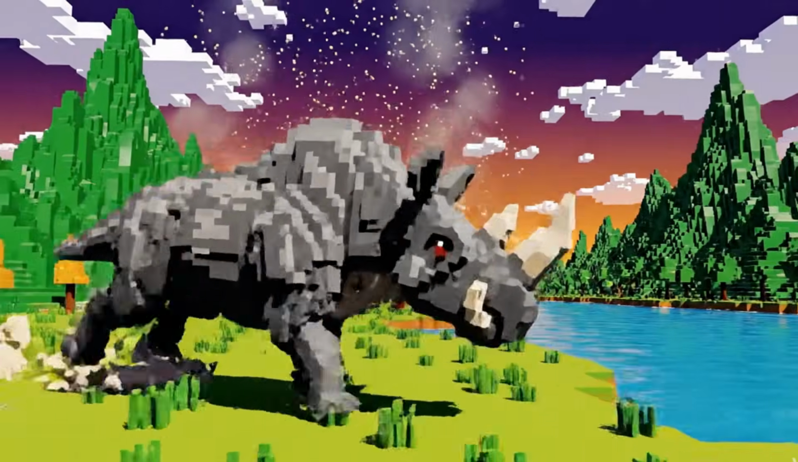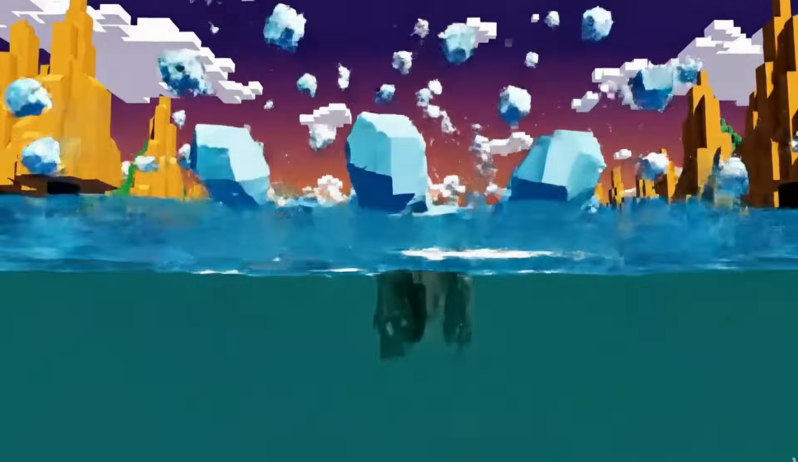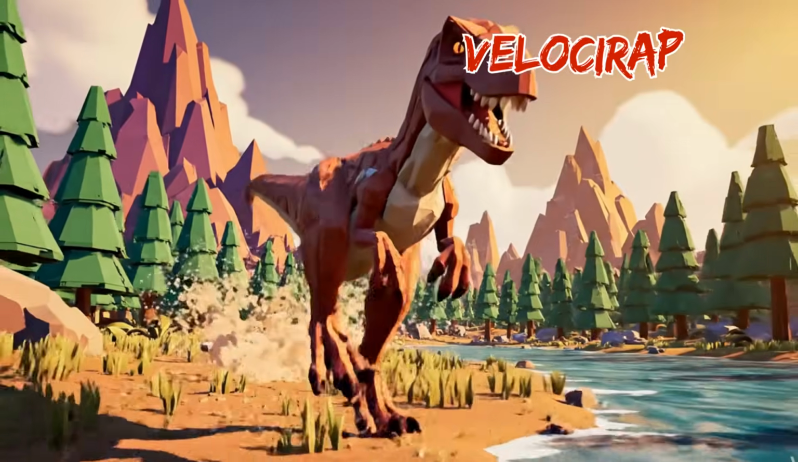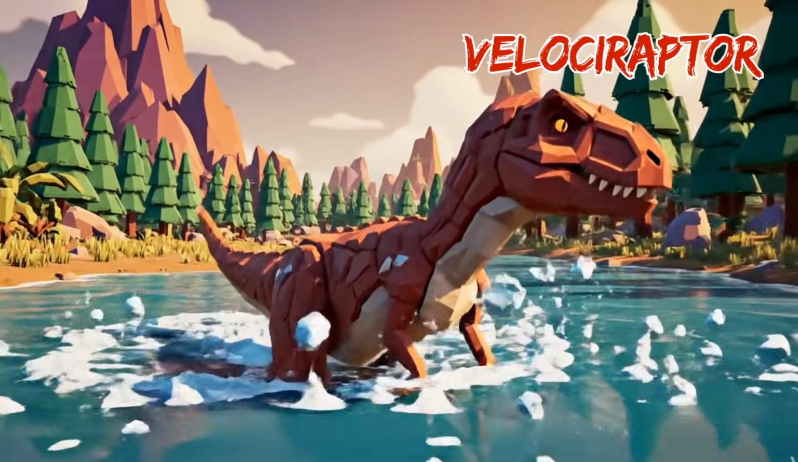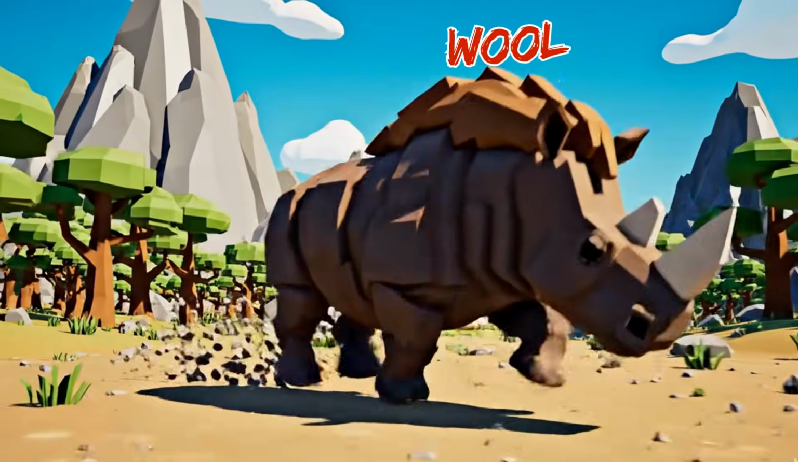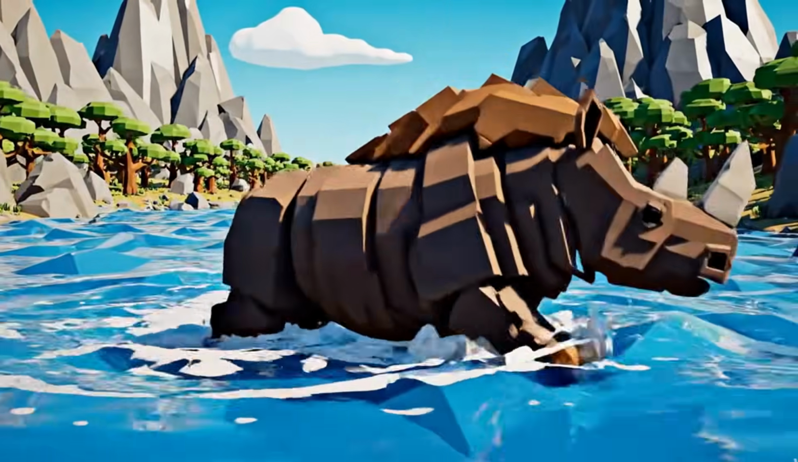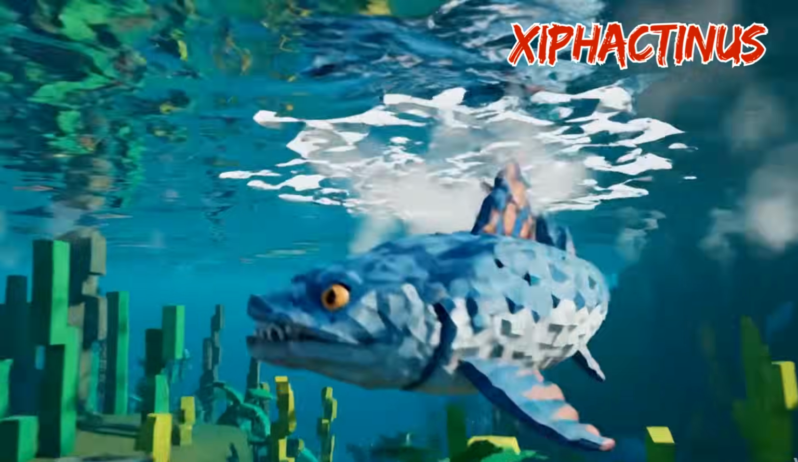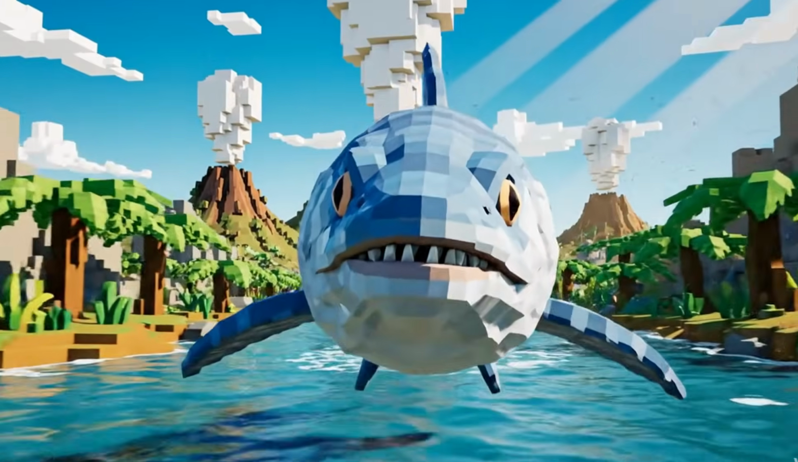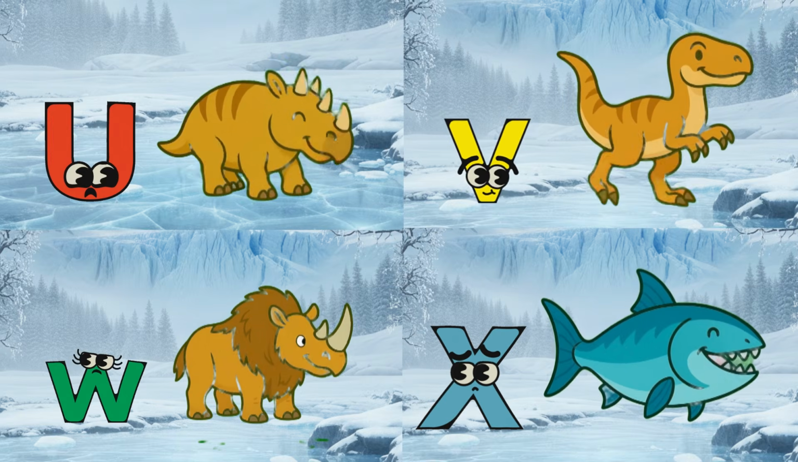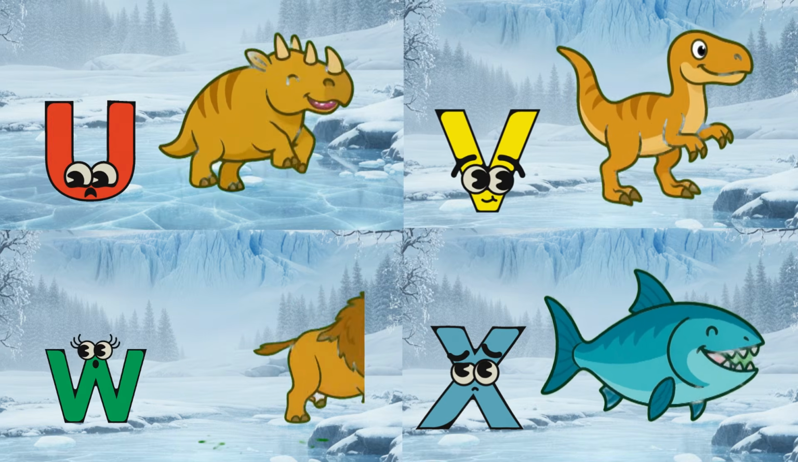U is for Utyrannus, roar. V is for velociraptor. W is for woolly rhino, snuff. X is for Xiphactinus, X fish, splash. U, V, W, X, prehistoric safari animals.